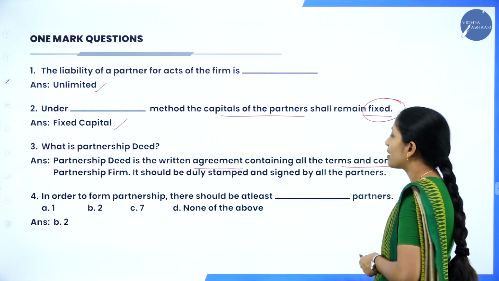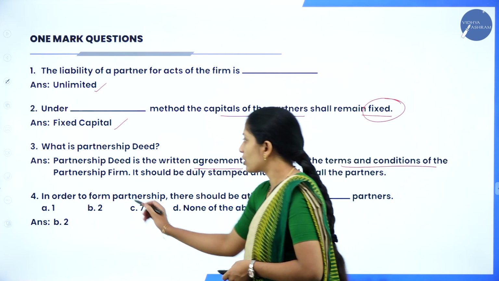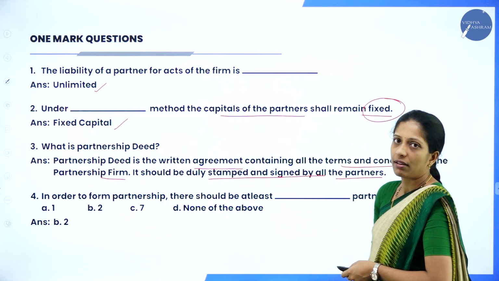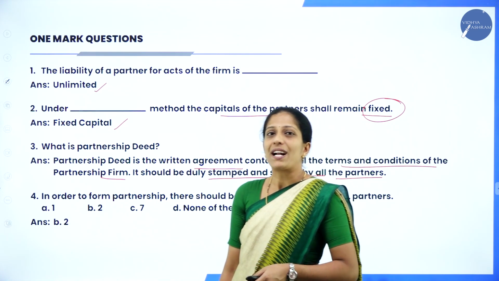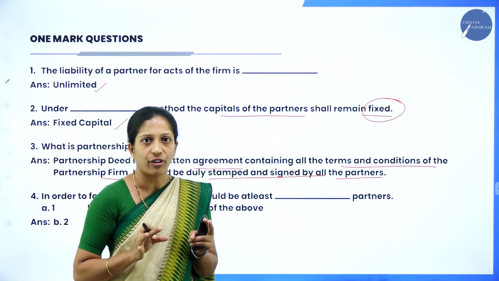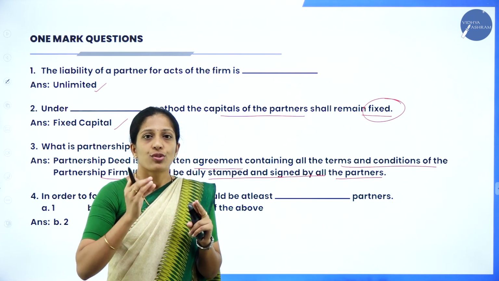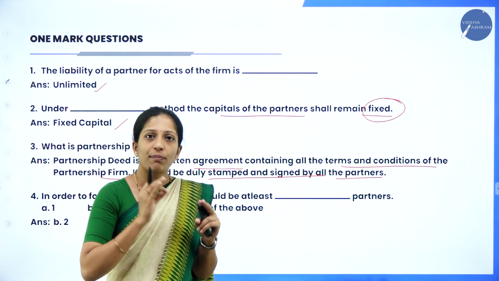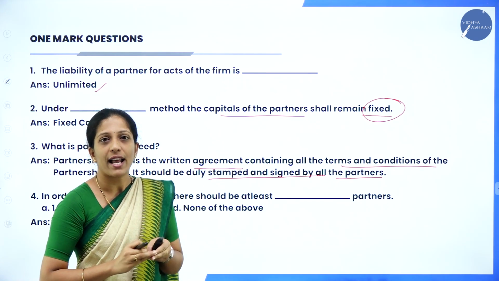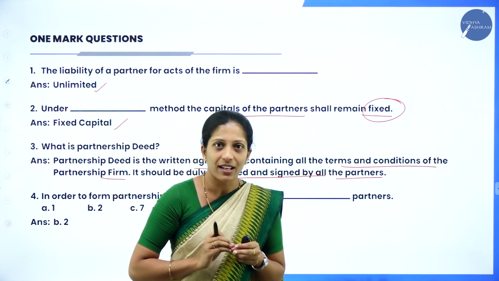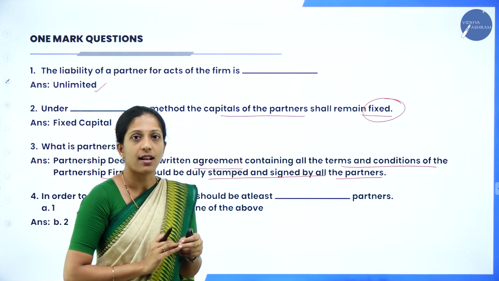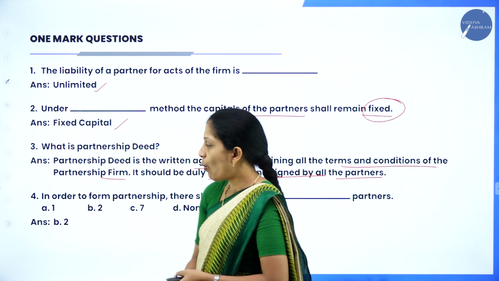It contains all the terms and conditions of the partnership firm, and it should be duly stamped and signed by all the partners. So, what do you mean by partnership deed? It is a written agreement. You can remember about the partnership firm where there are many partners. In order to retain the partnership firm, there should be agreement between the partners. That agreement itself is called as what? Partnership deed, and it should be a written agreement and it should be duly stamped and signed by the partners. Okay, so this much you can write for 1 mark.